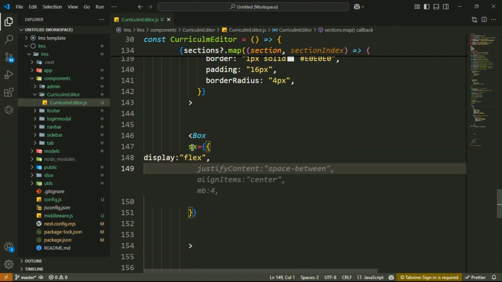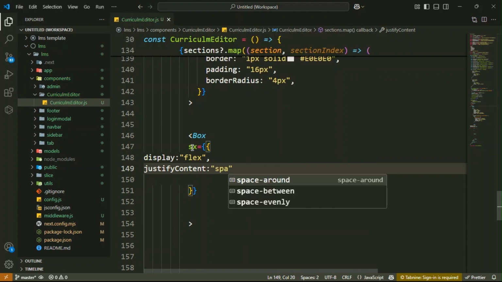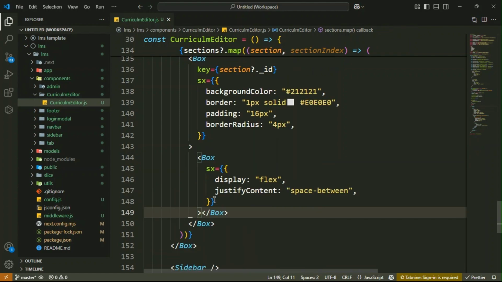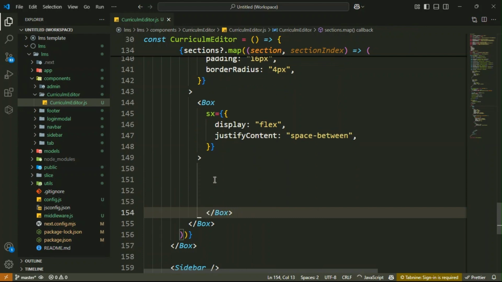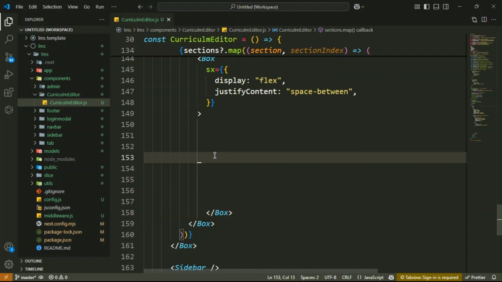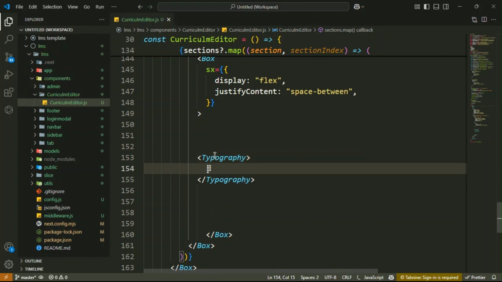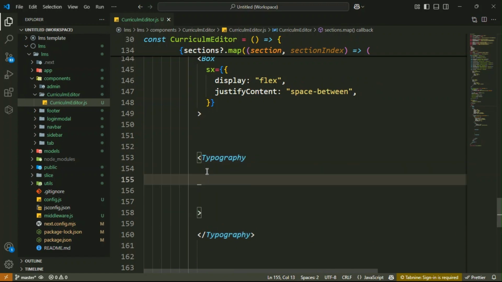Got it. And then after that, justify content space-between. It is a space-between. Got it. Display flex, justify content center. So here, formatting the document, then inside this Box component you have to render your Typography. So let's add the Typography component here, and inside it you have to add the additional style.